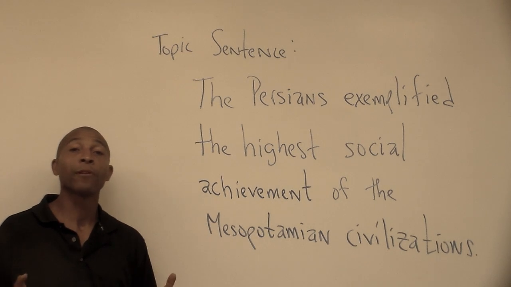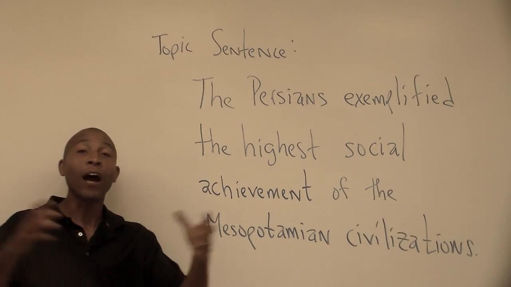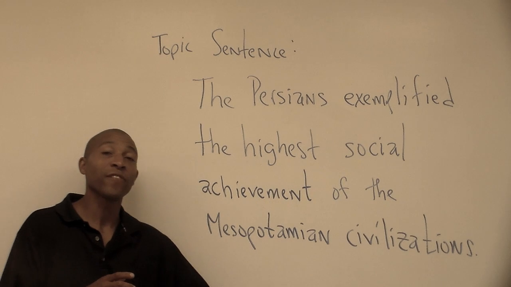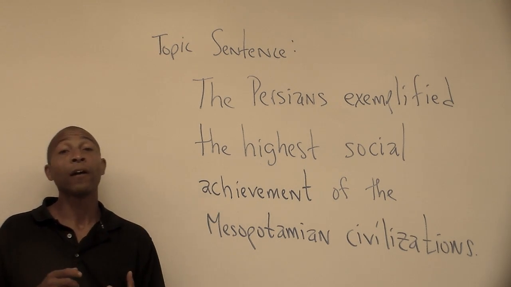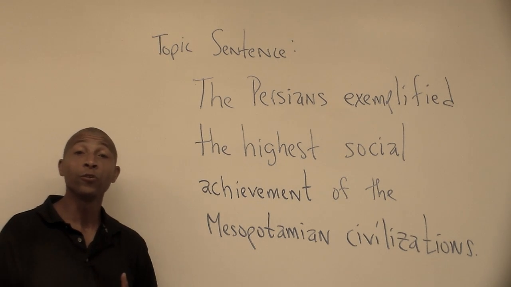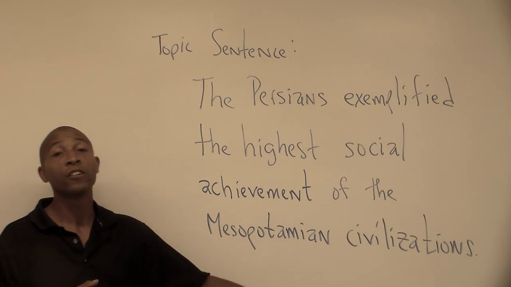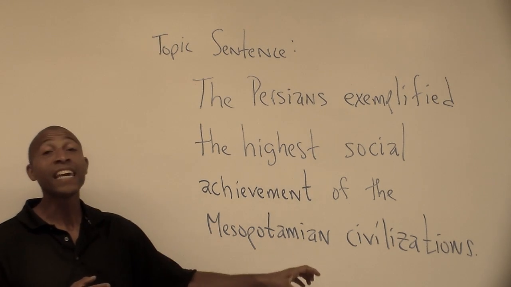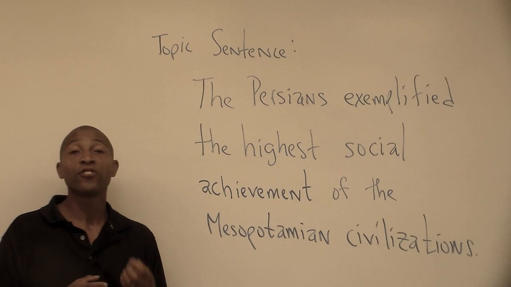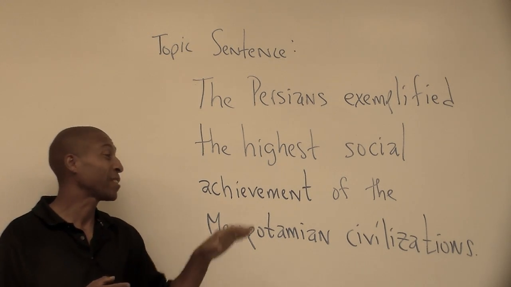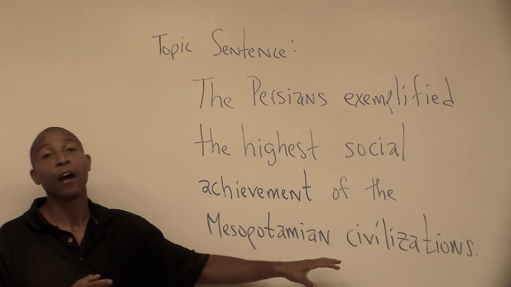An analytical parameter is simply a way of broadly categorizing the specific evidence that you're going to talk about later in the paragraph that you will use to support and prove your argument. The key here is to ensure that you do not use specific evidence in your topic sentence.